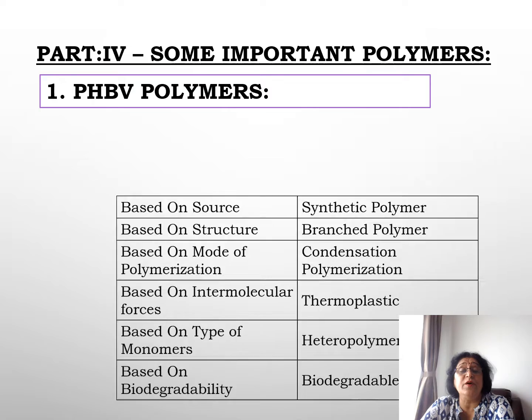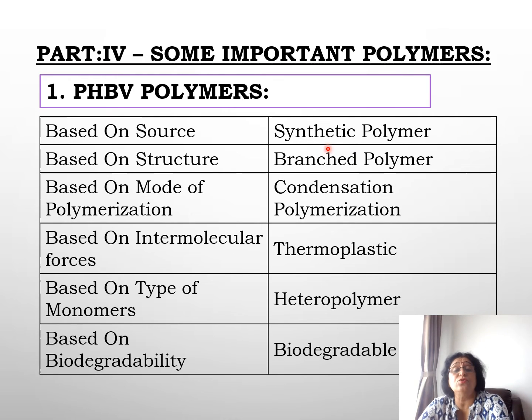So PHBV polymers, based on source, they are synthetic polymers. Based on structure, they are branched polymers. Based on mode of polymerization, it is formed by condensation polymerization. Based on intermolecular forces, it is thermoplastic. Based on type of monomers, it is heteropolymer. And based on biodegradability, it is a biodegradable polymer.